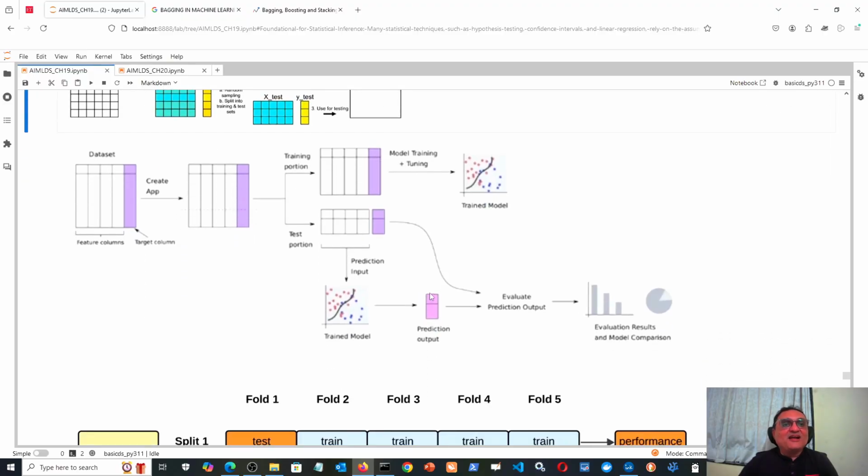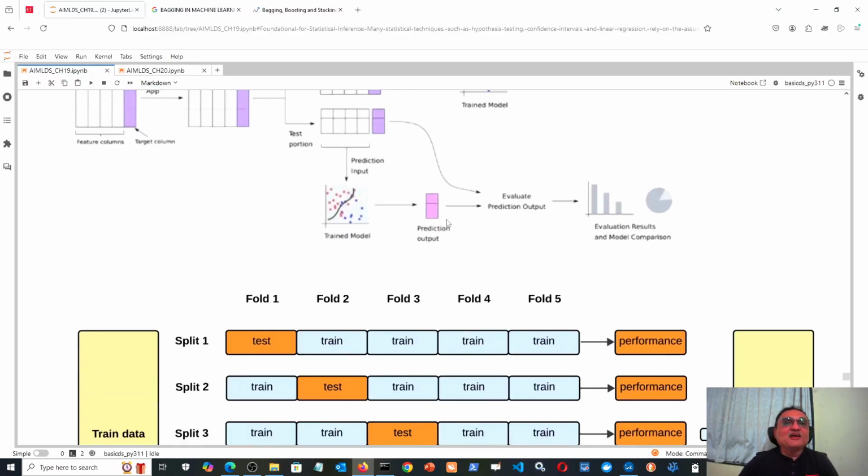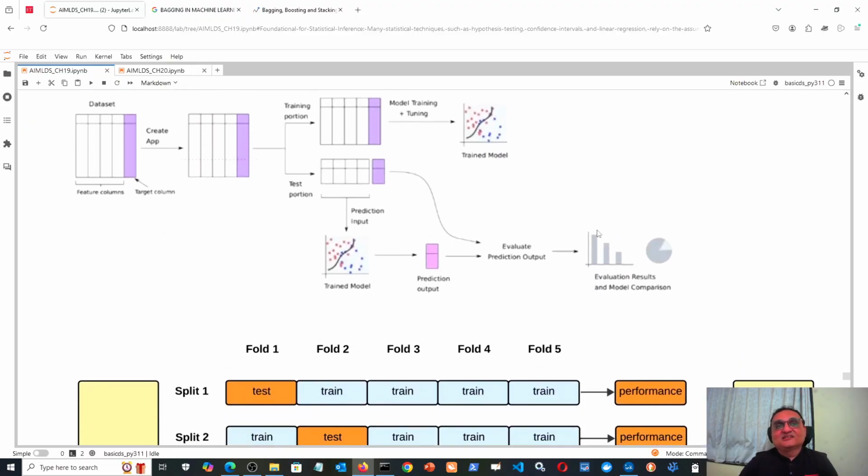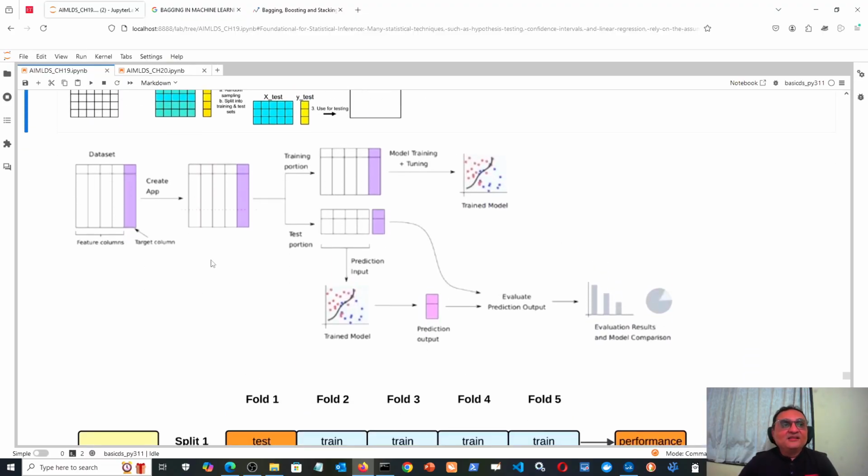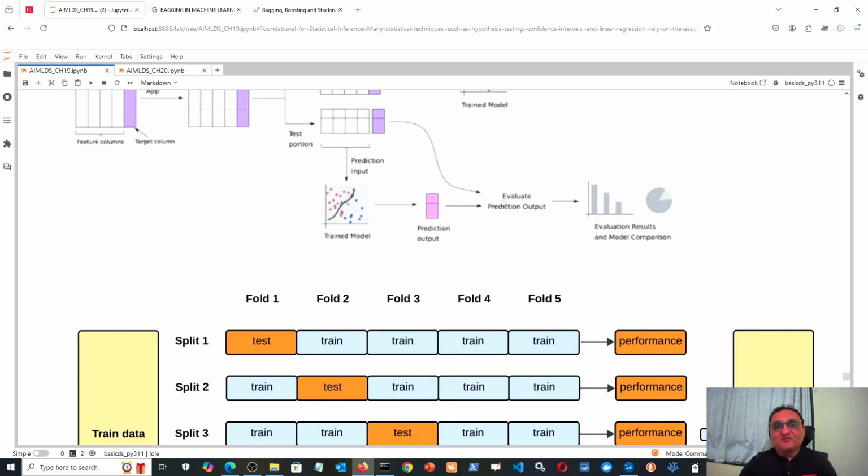That we will call Y pred, and the difference between Y pred and Y test will lead to evaluation, and the evaluation results are then displayed: that 84% accuracy, or this much precision, this much recall, and all that. This is the basic principle, whether you are doing regression or classification. The only thing which differs is what you are predicting. If you are doing regression, then you are predicting a continuous variable.